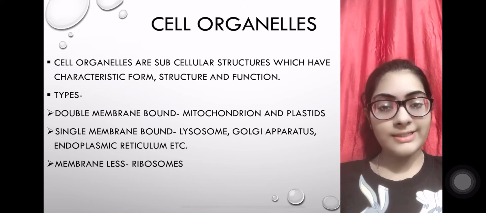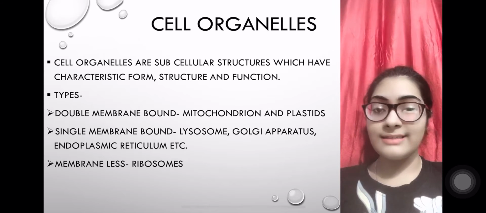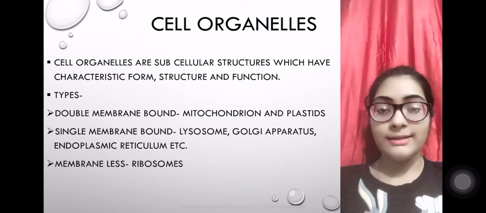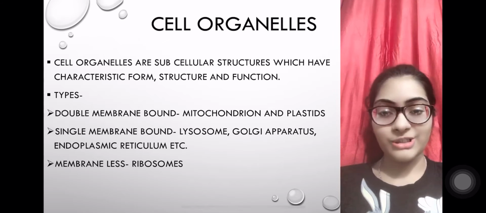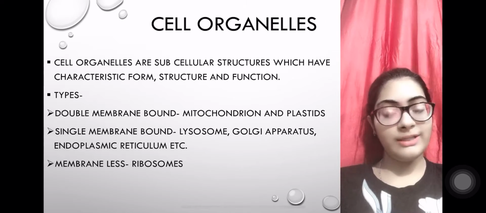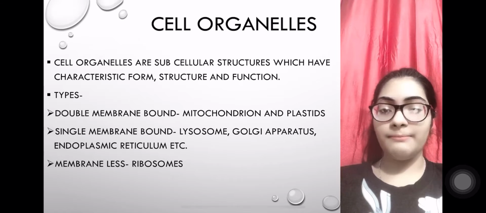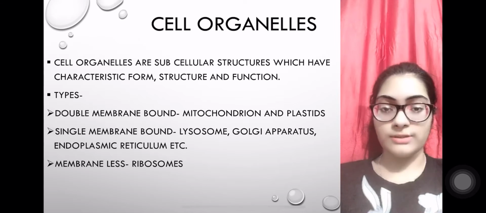We have previously discussed in the video that cell organelles are some microscopic structures that have characteristic structure, form and function. On the basis of number of membranes, cell organelles are divided into three types: double membrane bound, single membrane bound and membraneless structures.